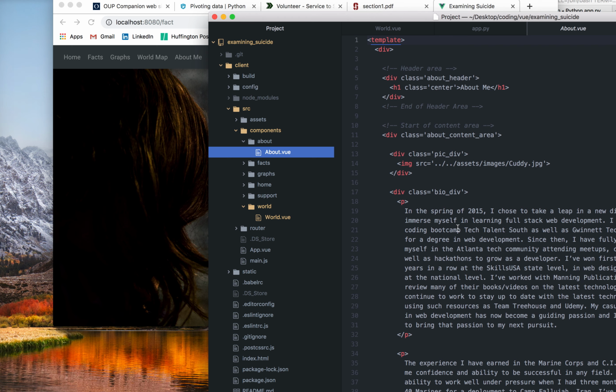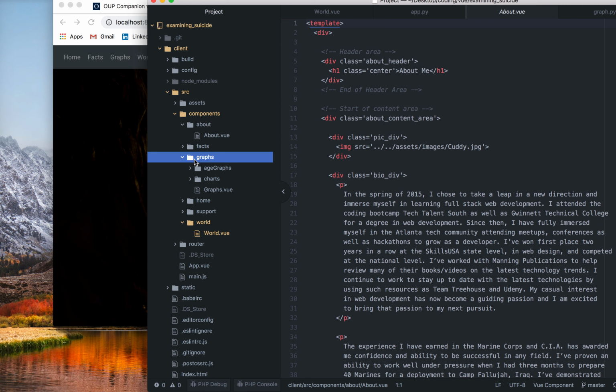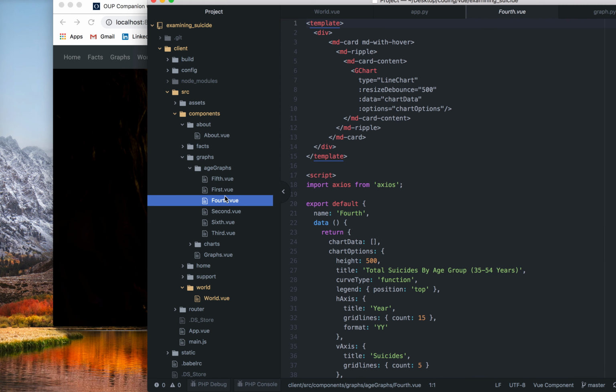And as I work more and more with components, I actually split them up more and more. So I'll have an about page, but I would have the header be a separate component, the main section be a separate component for the about. So the about page is made up of multiple components, the graph pages. So if you actually look at it, I kind of start doing that with each different graph having a different component.